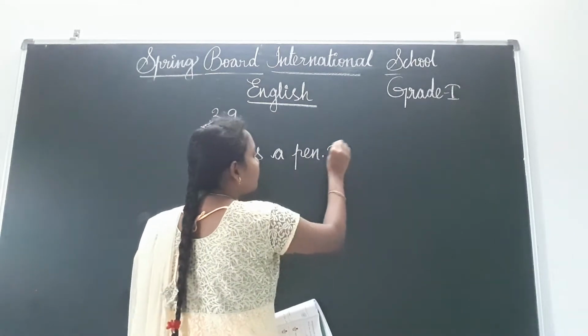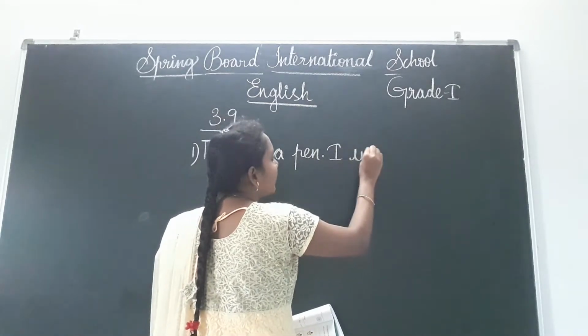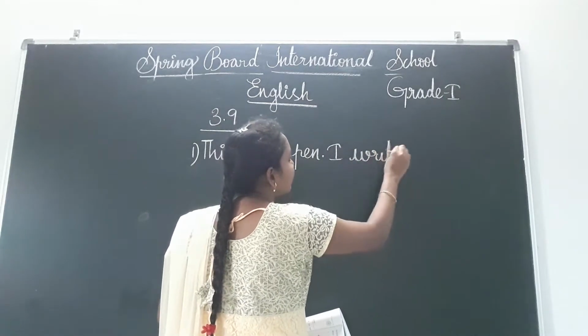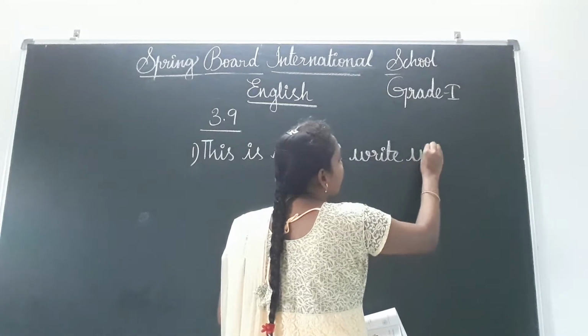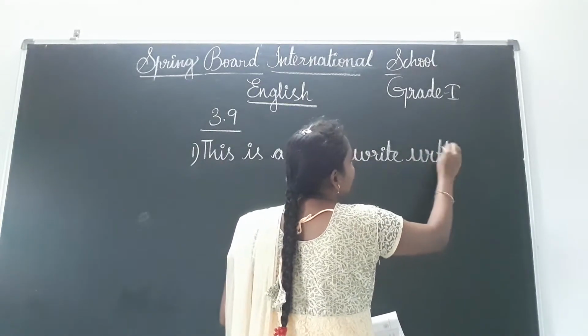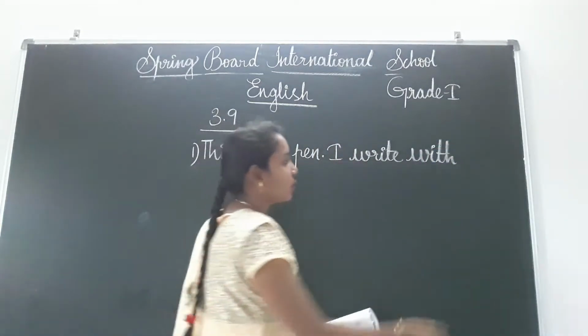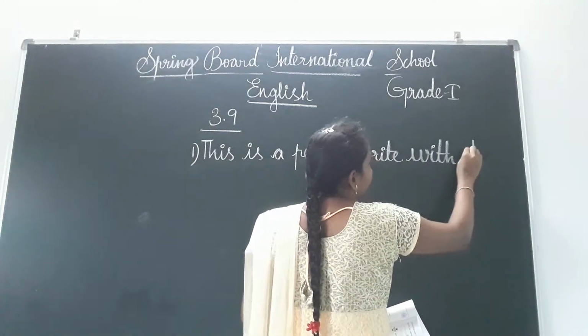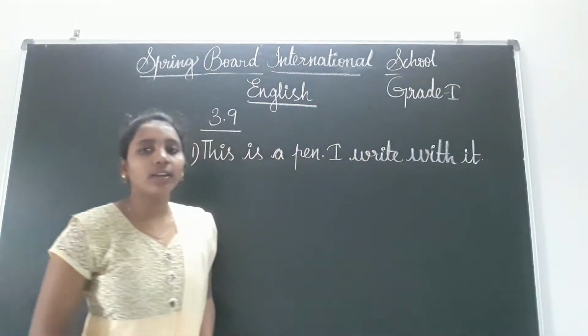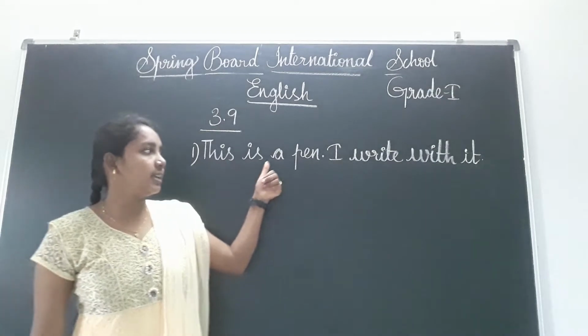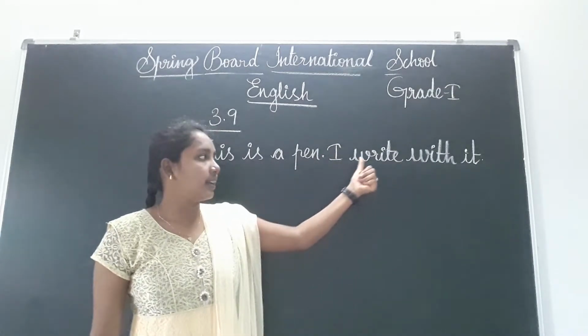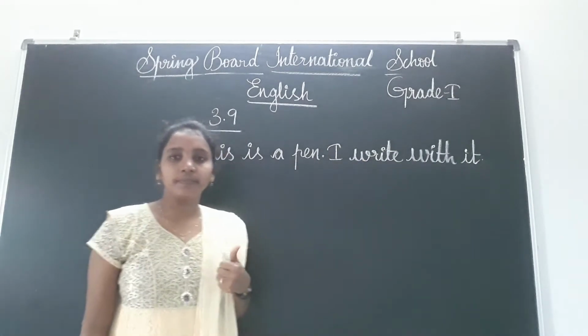I write with it. I-W-R-I-T-E. Write with. W-I-T-H, with. Okay, I write with it. Like that, write down everyone, children. This is a pen. I write with it.